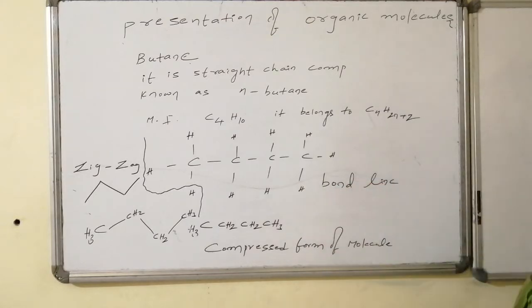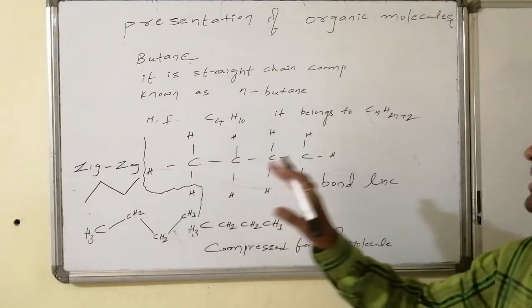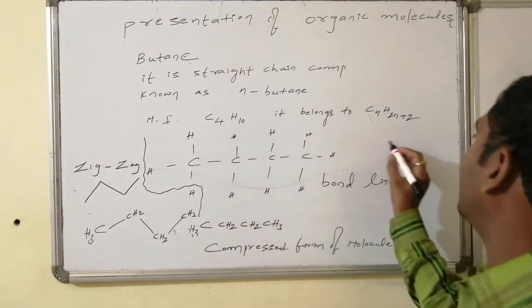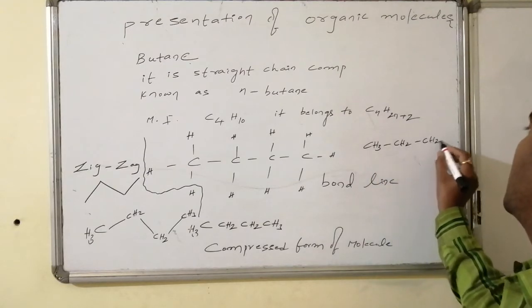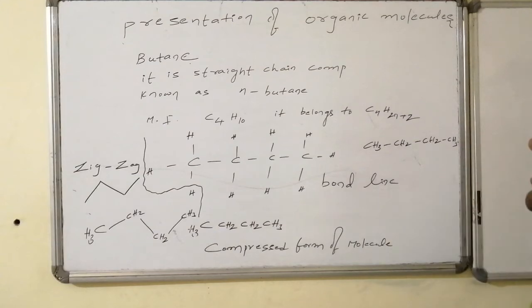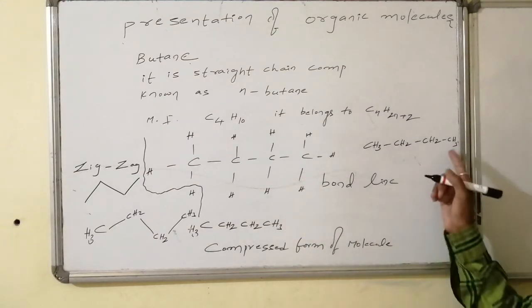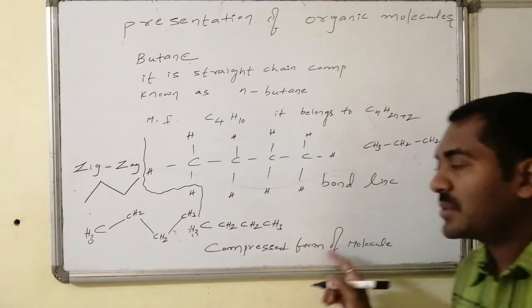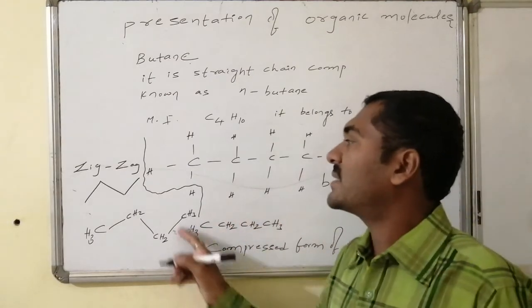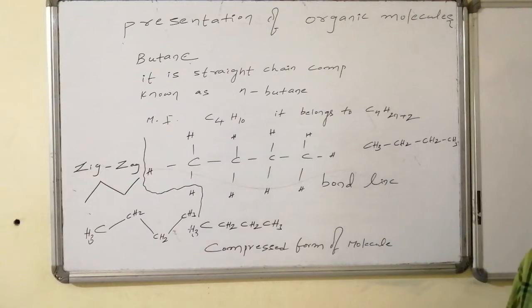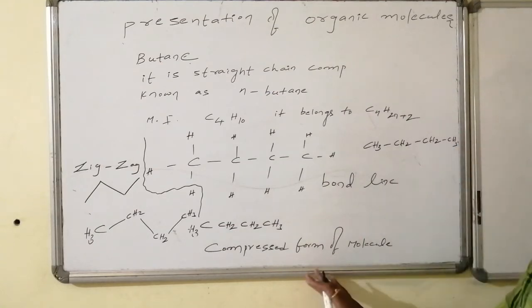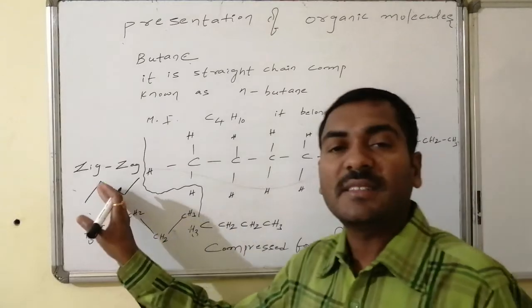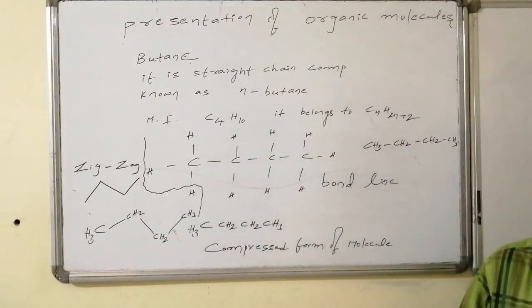And this bond line notation is also nowadays represented as CH3, CH2, like this also we can represent, that is CH3, CH2, CH2 followed by CH3. This is original bond line representation, modified bond line representation, compressed form of representation, zigzag form of representation, and modified zigzag form of representation. If I take all modified versions, yes, considering that this is bond line notation, this is compressed form of representation, and this is zigzag way of representation of organic molecules.